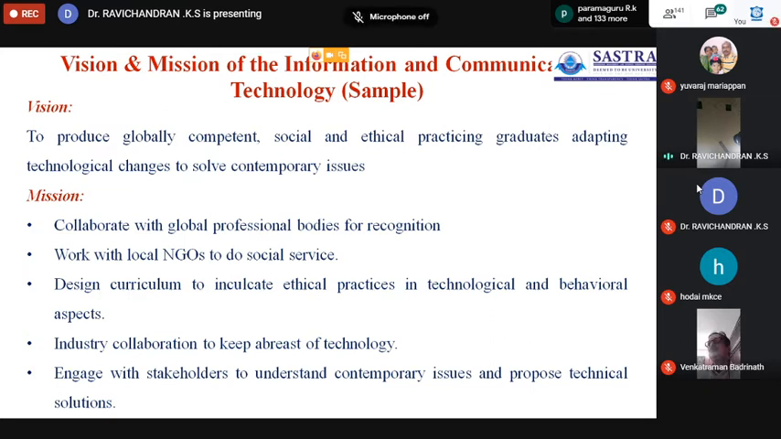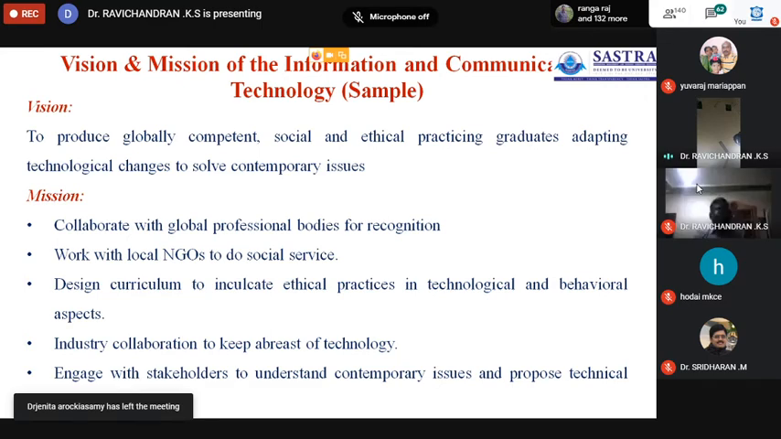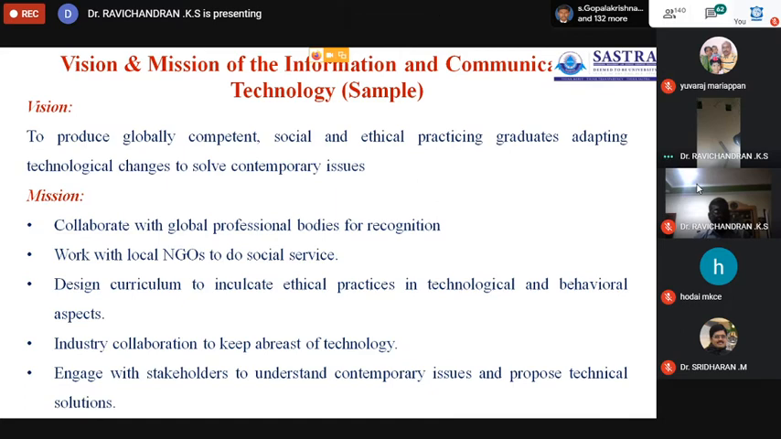Depending upon the institution, depending upon the motto of the institution, the vision and the mission will vary. The second mission is to work with local NGOs to do social surveys, design curriculum to inculcate ethical practices in technological and behavioral aspects, industrial collaboration to keep abreast of technology, and engage with stakeholders to understand contemporary issues and propose technical solutions. This is vision and mission.